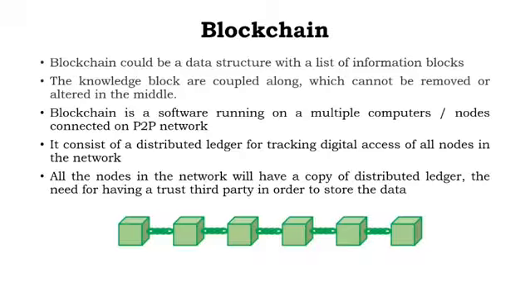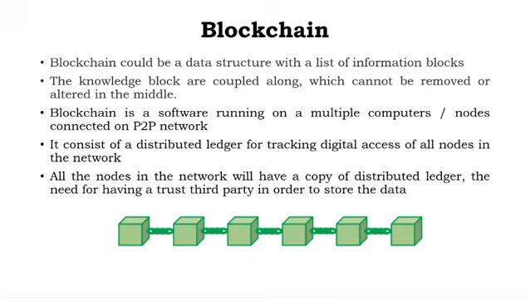Therefore, blockchain is software running on multiple computers or nodes connected with a point-to-point network. Okay, so it consists of a distributed ledger. Blockchain also maintains a ledger, in which each node has information about at what time what transaction was done, between which block and which block, or which customer and another customer.